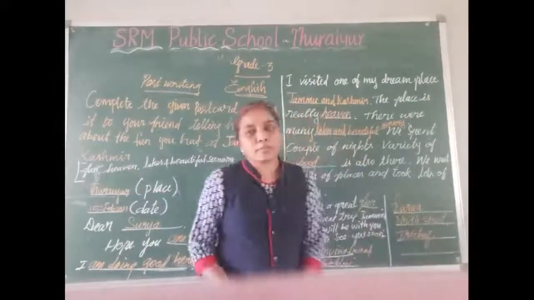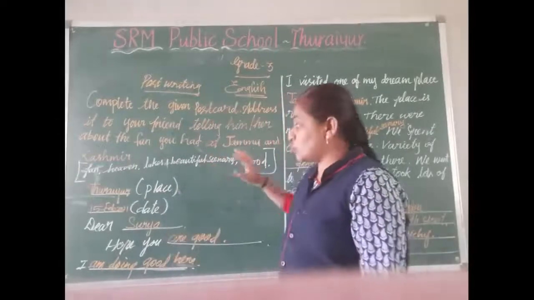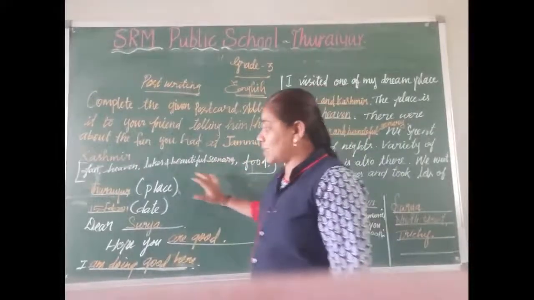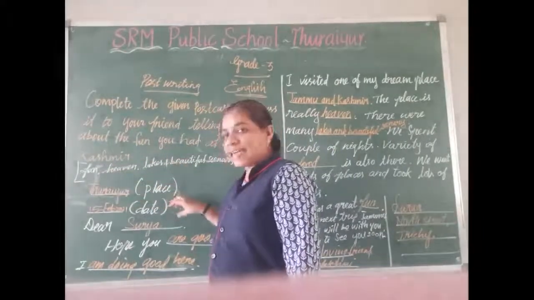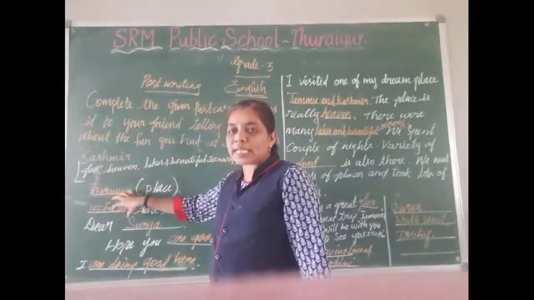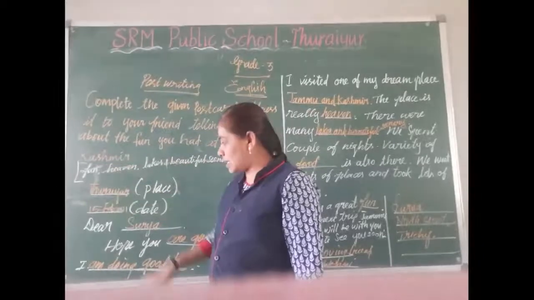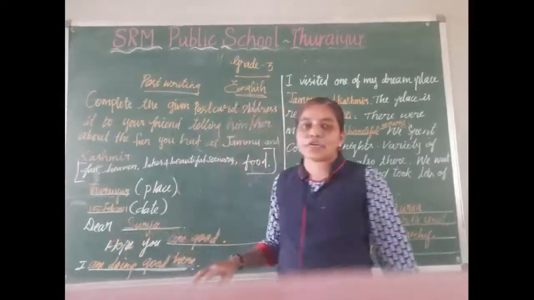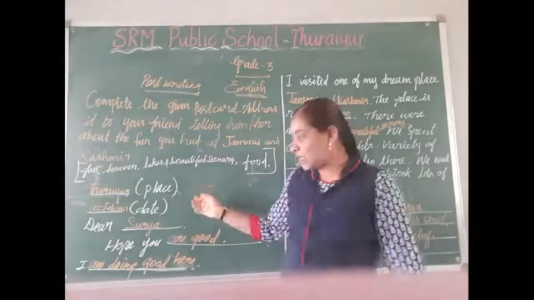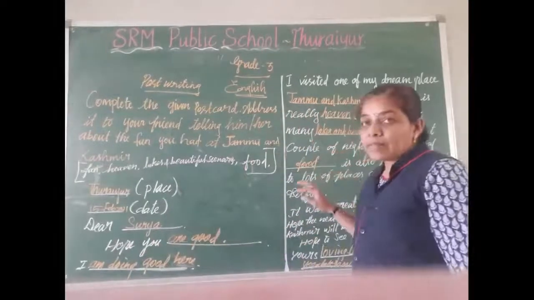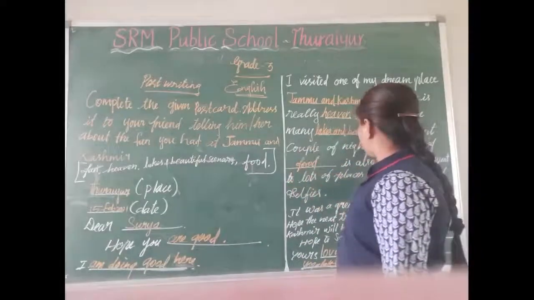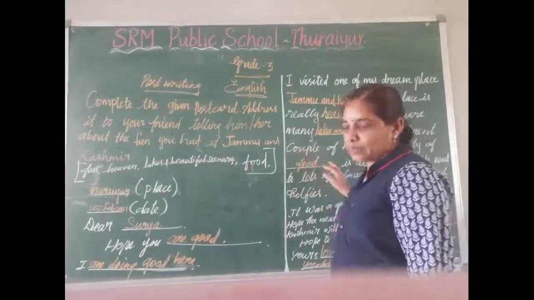This is what the postcard writing. First thing what you want to do, you want to complete this place. In the place name you want to write your place name, date, particular date when you are writing a letter. Next, in the greeting part you want to write your friend name there. Next, read this content, then according to the fill-ups you want to complete this.